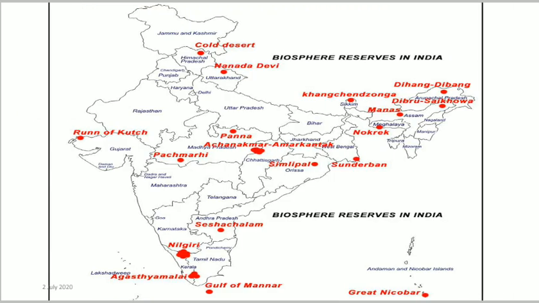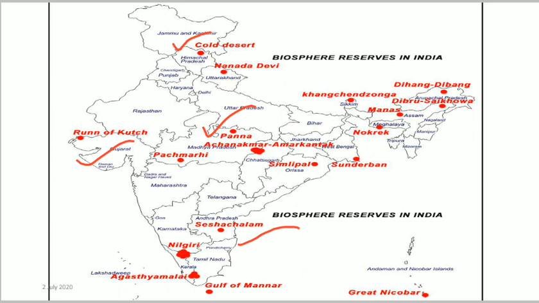Now, in India, there are almost 18 biosphere reserves, in which the newly added biosphere reserves are the Cold Desert, the Panna, as well as the Seshachalam as well as the Kutch. Okay, so it will be your turn to find out the newly added biosphere reserves.